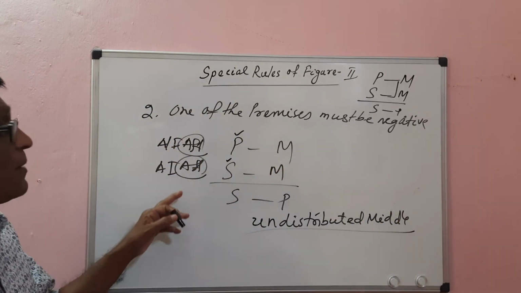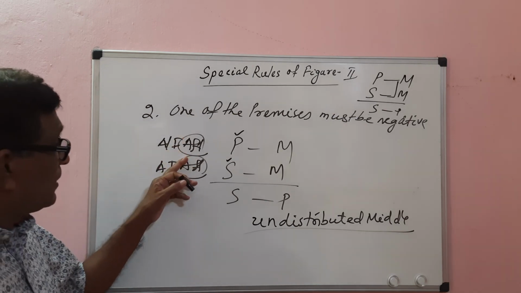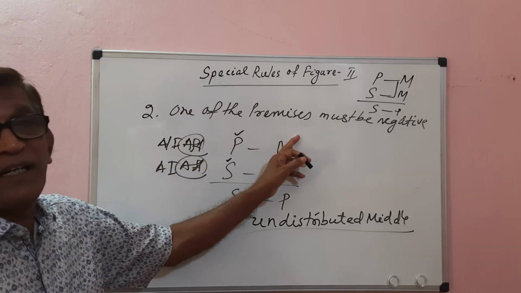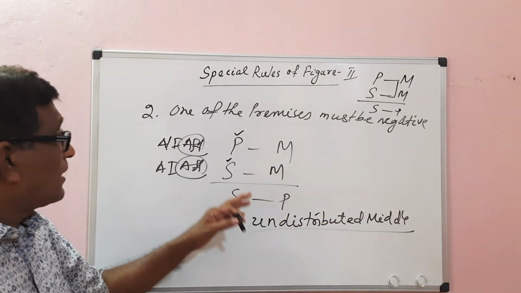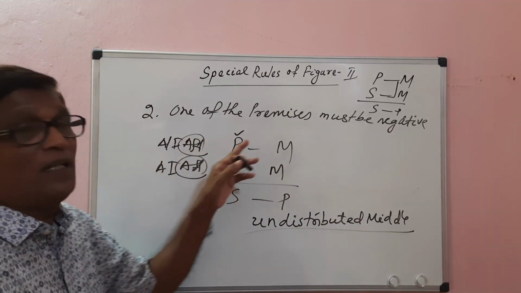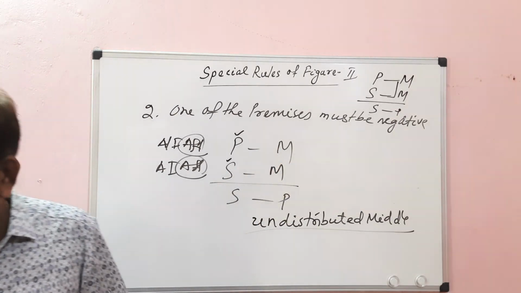So one of the premises must be negative. If it is negative, a negative proposition distributes the predicate, so there will be no fallacy of undistributed middle. In order to avoid that fallacy, one of the premises must be negative. This is proved. Thank you.